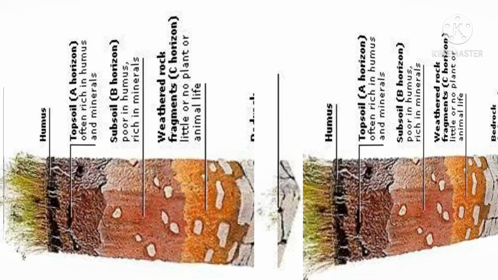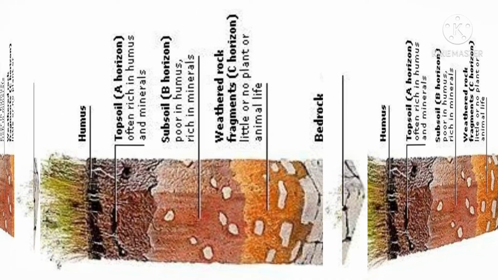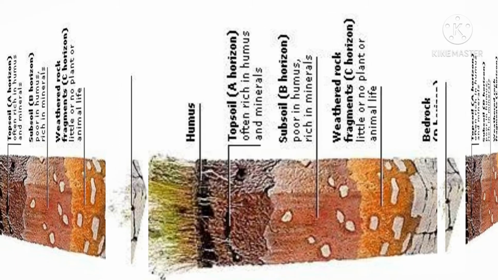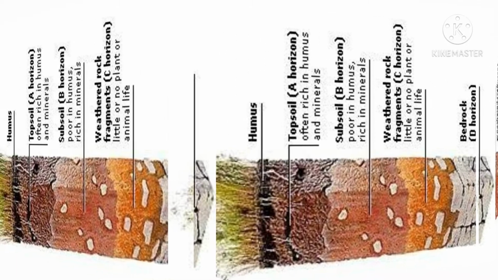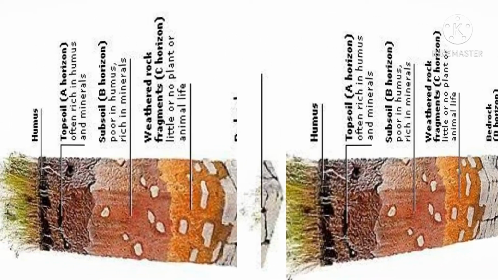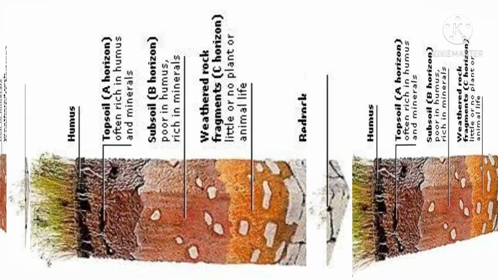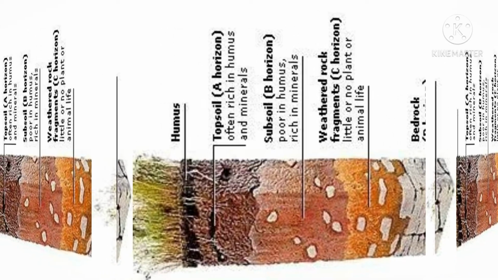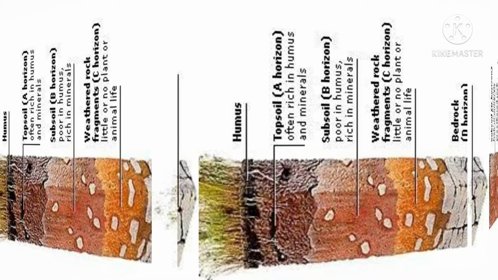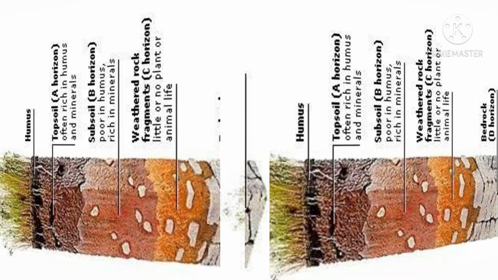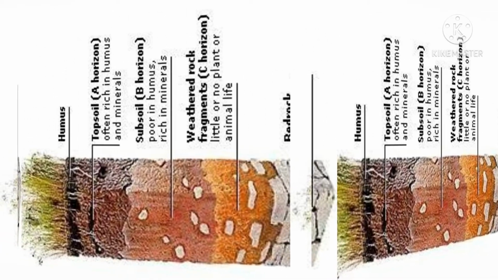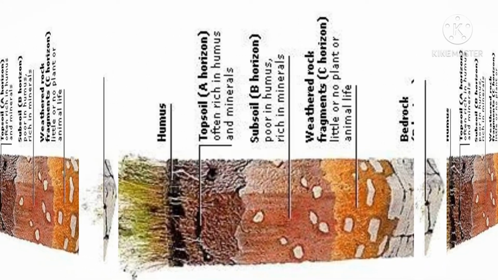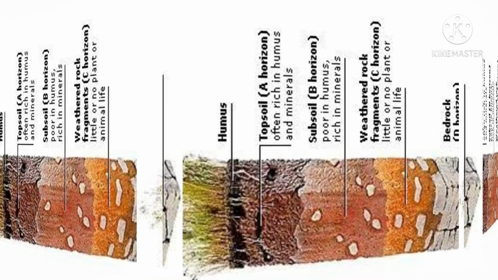Let's study the layers of soil one by one. The very first layer is A horizon, also known as topsoil. It is the uppermost layer of the soil. It is usually dark in color and contains very fine particles of rock. It is rich in humus, which makes the soil fertile. Plants get the essential nutrients from this layer. The topsoil provides a home for many living organisms such as worms, rodents, etc.